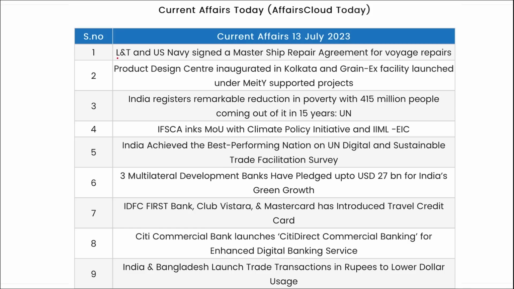Now let's go for a quick revision. L&T and US Navy signed a master ship repair agreement for voyage repairs. Product Design Center was inaugurated in Kolkata, and GrainX facility was launched under MeitY to support various projects, and it is a grain separation or quality grain detection facility.